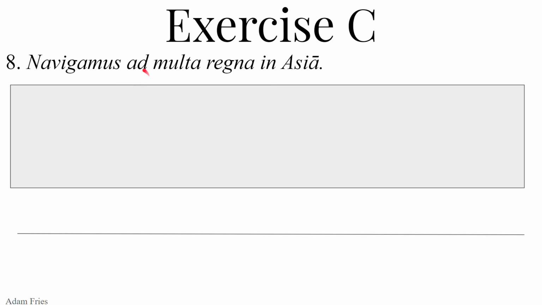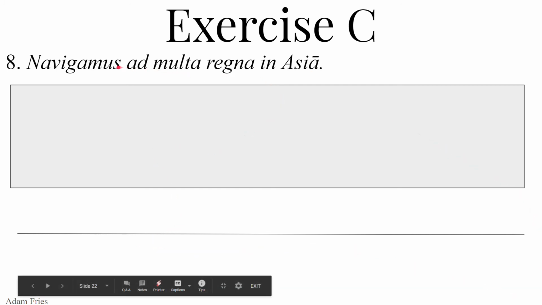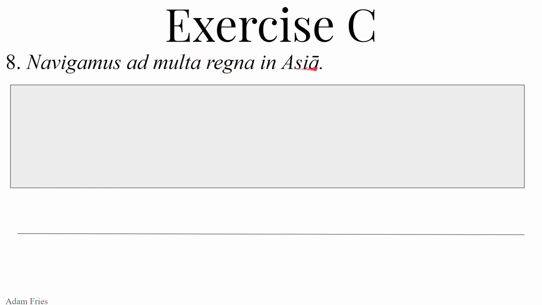We sail, we are sailing ad, in the direction of, ad motion towards, accusative, multa regna. Multa agrees with regna. Both are accusative, both are plural, and both are neuter, of multus, a, um and regnum, i, neuter. So many kingdoms, towards the many kingdoms. In takes either the accusative to show motion towards, into, or onto, or in plus the ablative shows location. We have the ablative Asia, from Asia, ae feminine, Asia Minor. So we are in Asia, or at least the kingdoms are in Asia. We are sailing to the many kingdoms in Asia. We are sailing to many kingdoms in Asia.